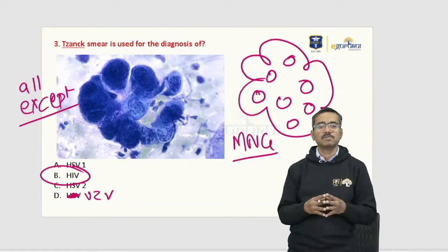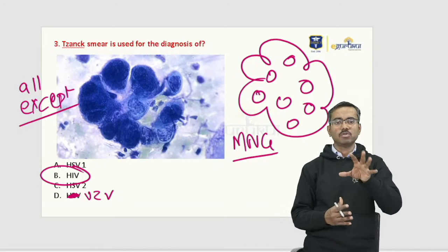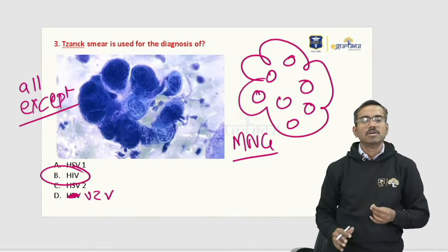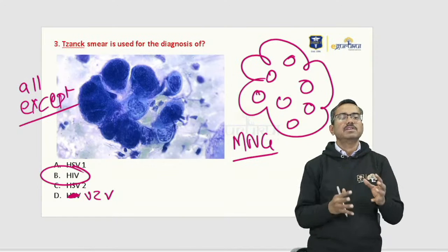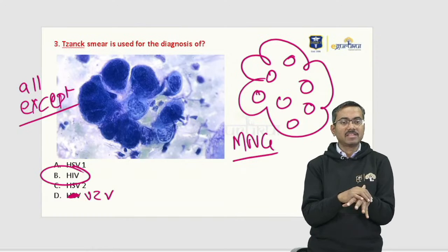Again, as I said, some of the options may be incorrect. You might have some up and down. On this question, I was not very sure on what actually came. But anyway, you know the theory at least on what it was. So the Tzanck smear, how do you do it? You break the blister.